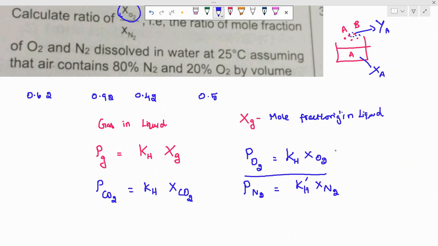So I have to get the fresh feel, then only I can go into the student's mind and solve with the student's mind. That's why I'm explaining that one. Because I gave the wrong information about the 80% and 20% by volume as the mole fraction of nitrogen and oxygen, right? Actually that is the clue for the partial pressure of oxygen and partial pressure of nitrogen.